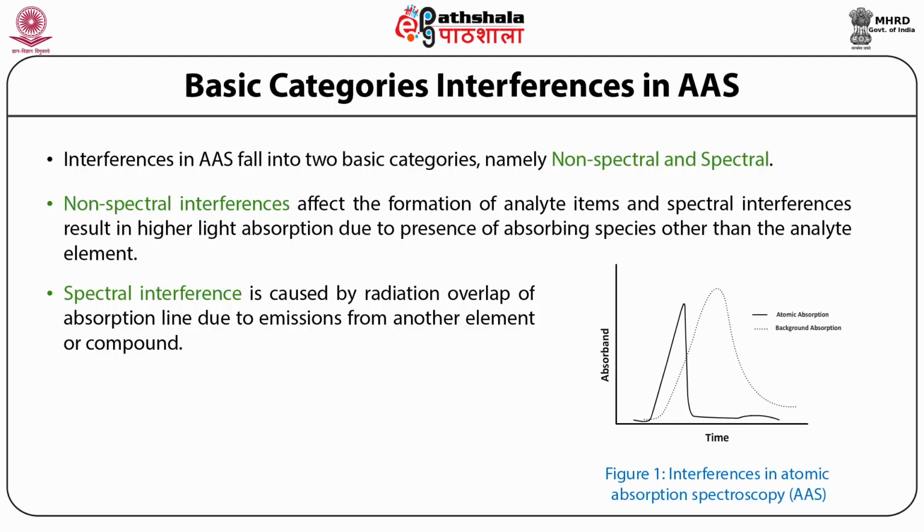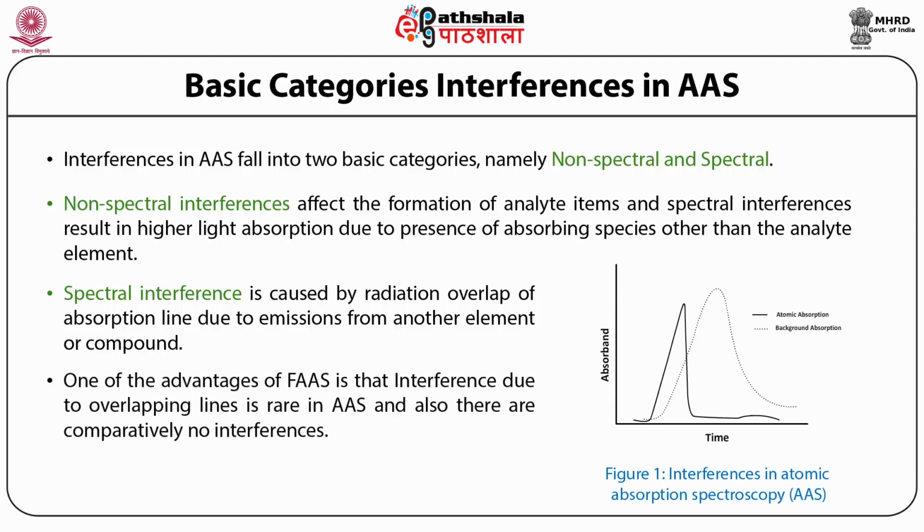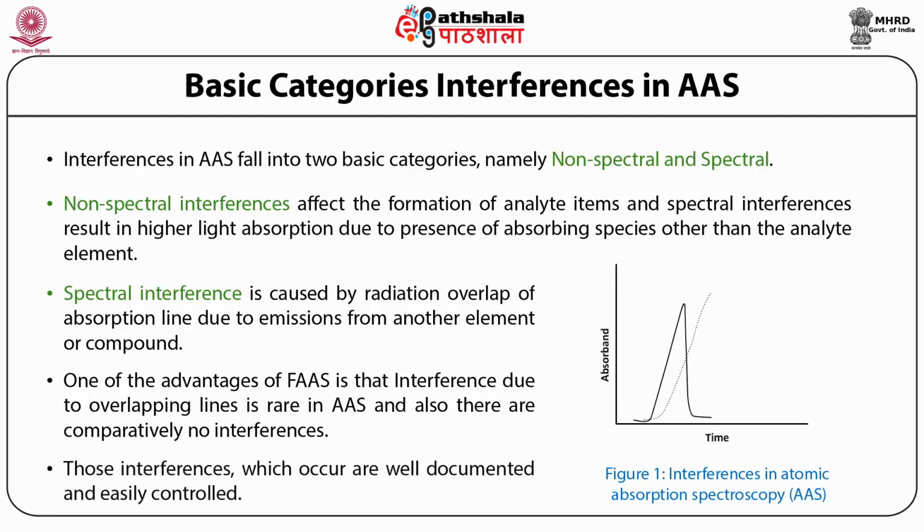So spectral interferences are caused by radiation overlap of an absorption line due to emission from another element or another compound. One of the advantages of this FAS is that interferences due to overlapping lines are rare. Those interferences which occur are well documented, and they can be easily controlled.